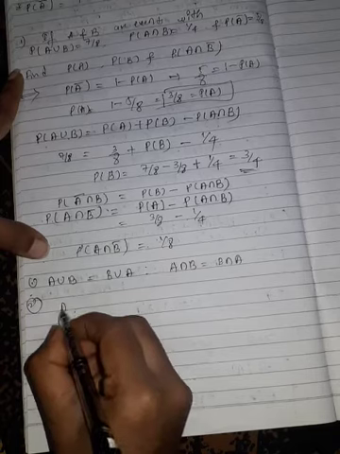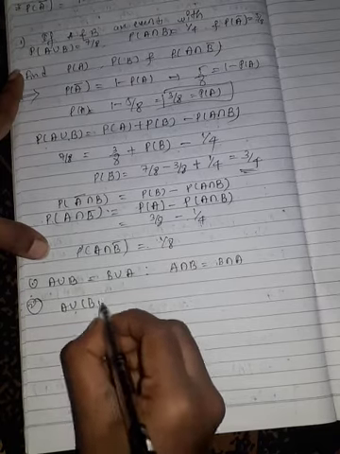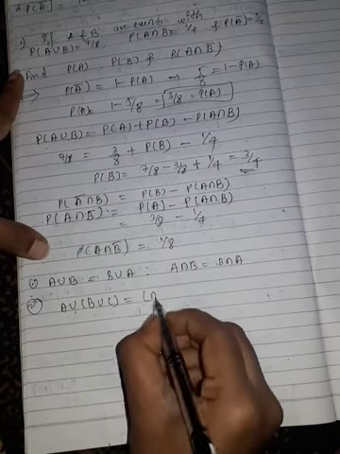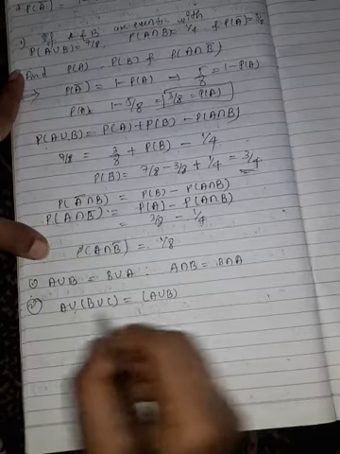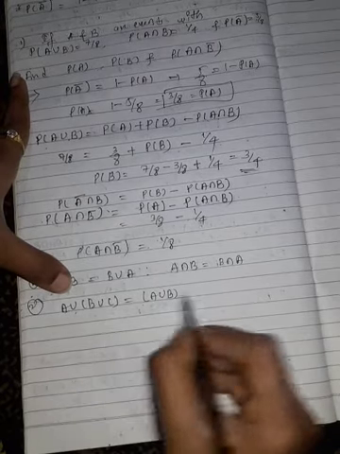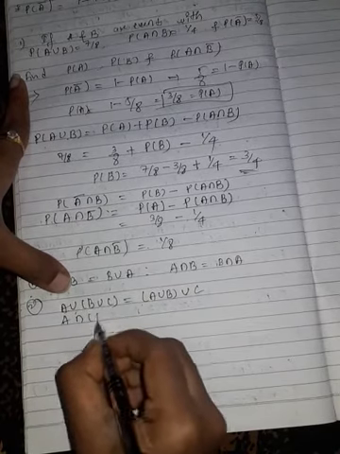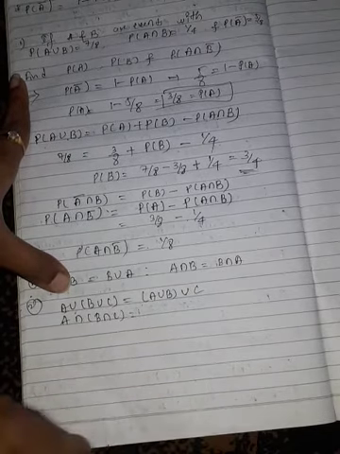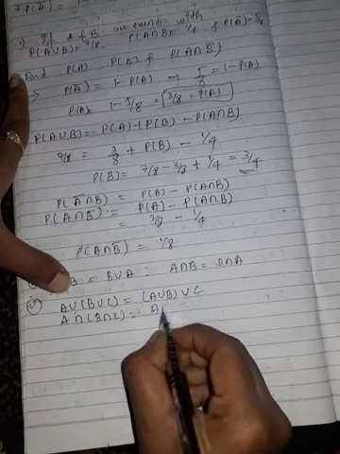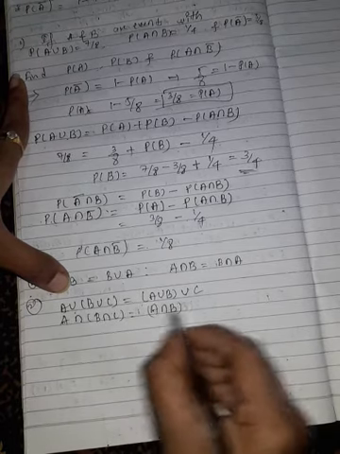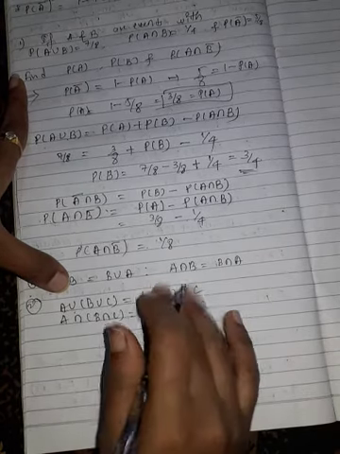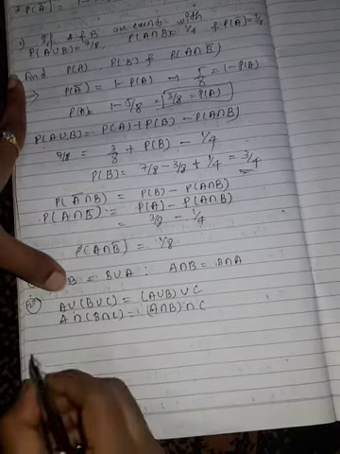Next, A union (B union C) is equal to (A union B) union C. Similarly, A intersection (B intersection C) can be written as (A intersection B) intersection C. These are the associative laws.